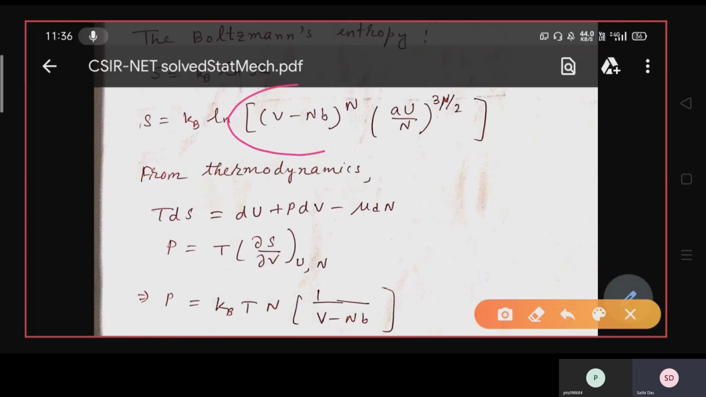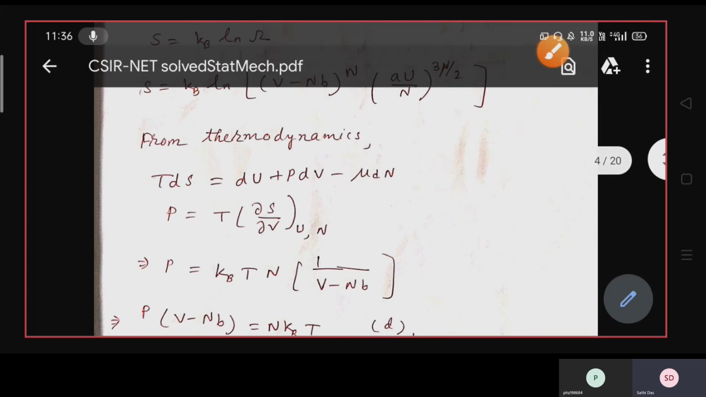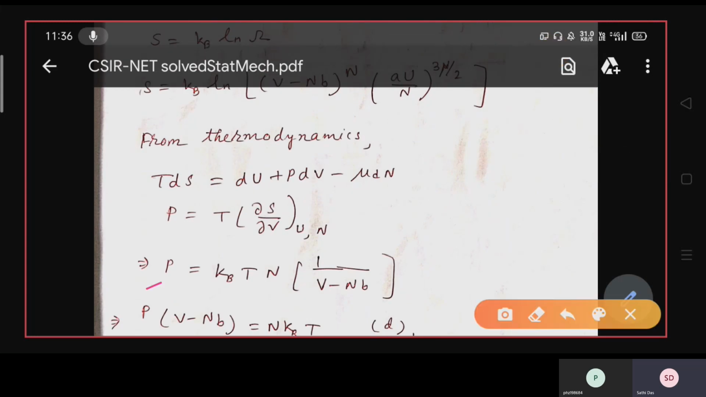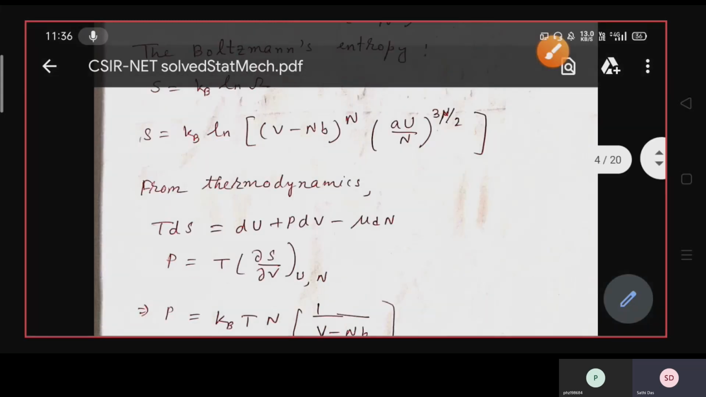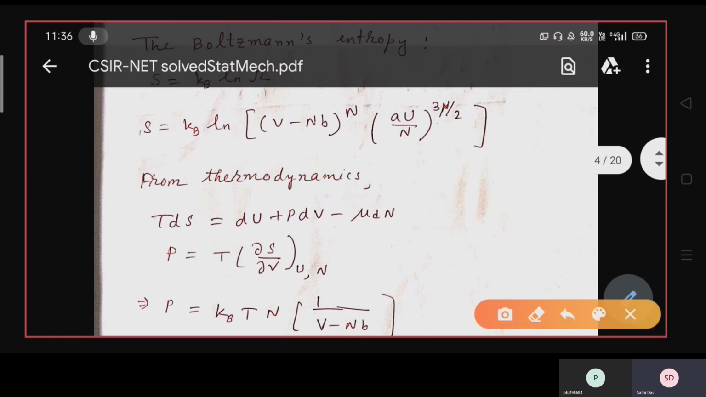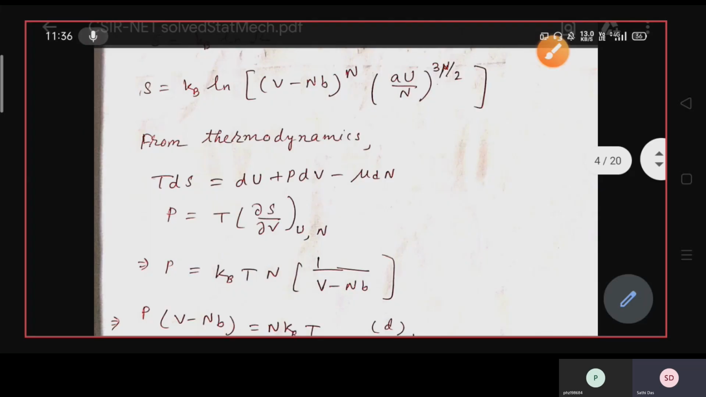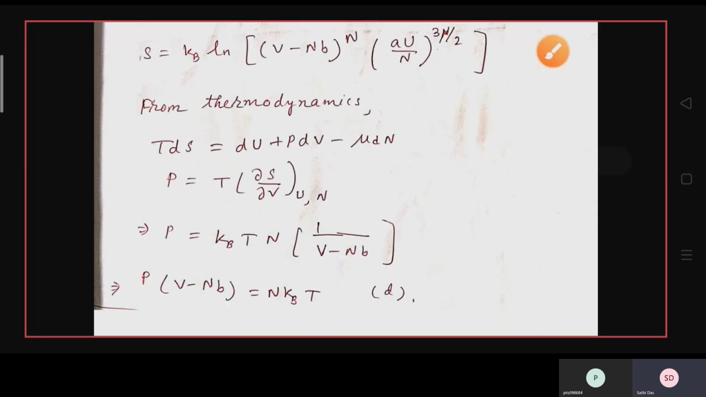So ln(V − NV) whole to the power n can be written as n into ln(V − NV). So ∂/∂V of ln(V − NV) becomes 1 by (V − NV). So P equals kBT into n into 1 by (V − NV). Okay, so just put this formula here and take the differentiation with respect to V, you get P as kBT n 1 by (V − NV).